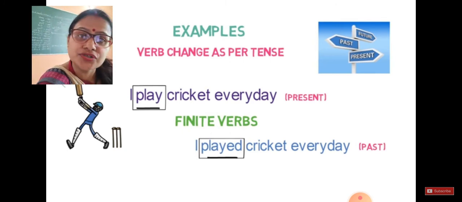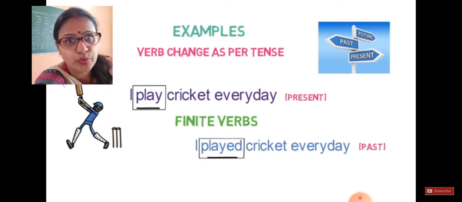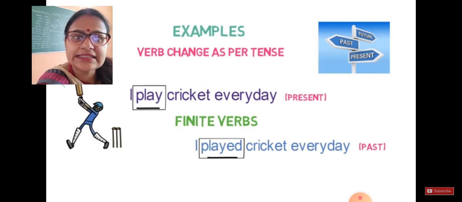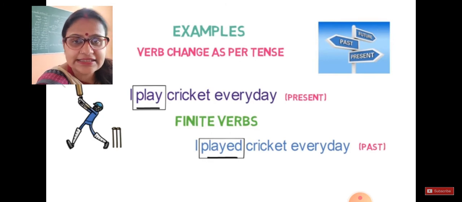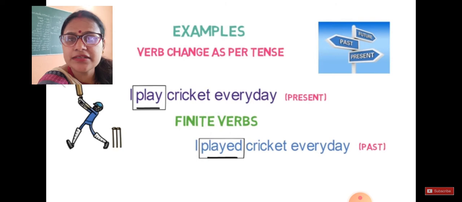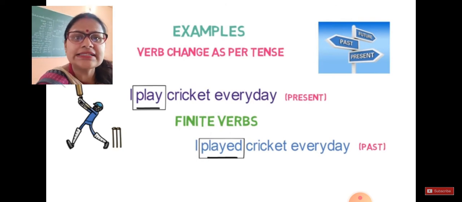Played, ed is used, and you are already aware that it's the past form, V2, of the base form of our verb play. So you can see both sentences are the same, but only the verb is changed.